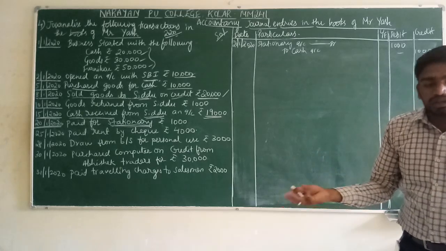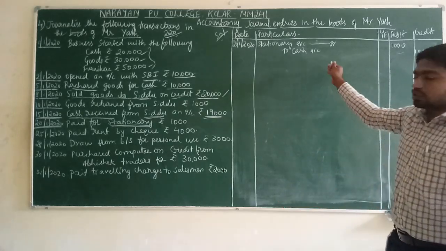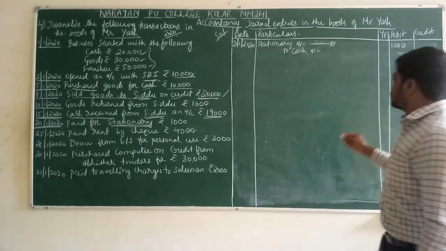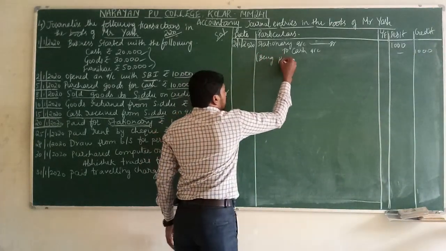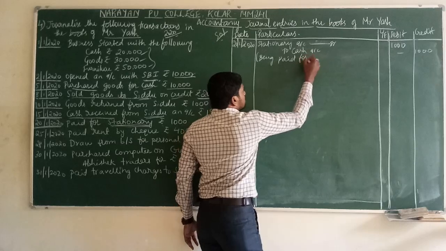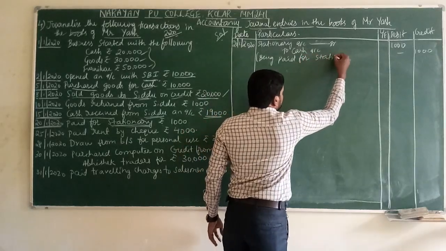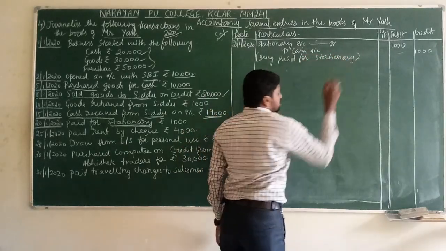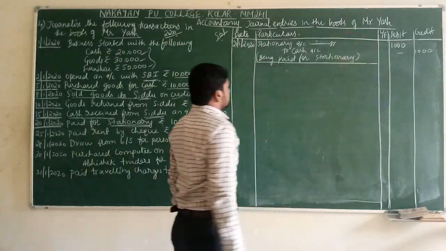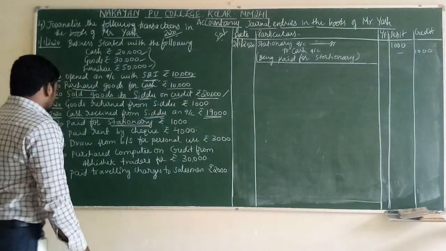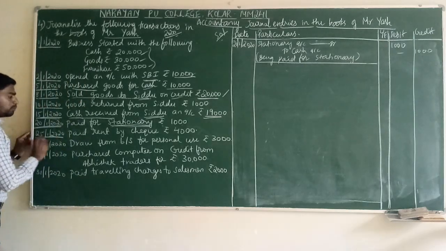Credit what goes out. Cash goes out, to cash account. Narration: being paid for stationery. This is sufficient. Close the journal entry.